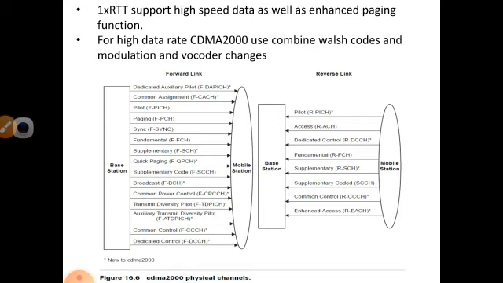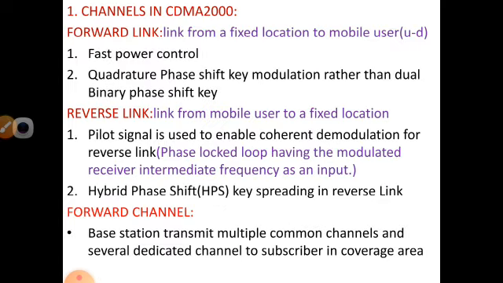In our syllabus we are going to see some important physical channels of CDMA 2000. Before entering into the channel types, we are going to classify the channels into two levels: forward link and reverse link. Forward link is a link that starts from a fixed location to the mobile.